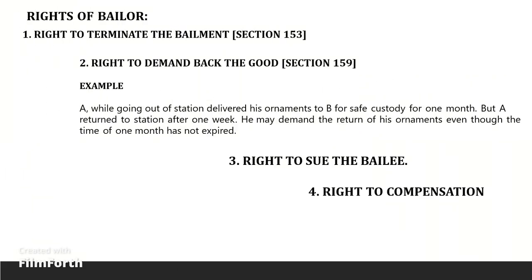Not to set up adverse title. Bailee must not set up a title adverse to that of the bailer. He must hold the goods on behalf of and for the bailer. He cannot deny the title of the bailer.